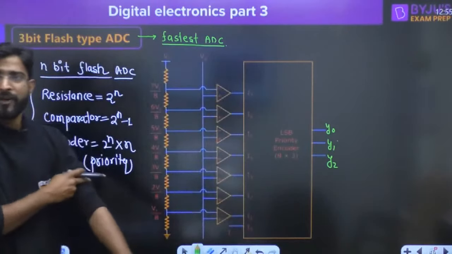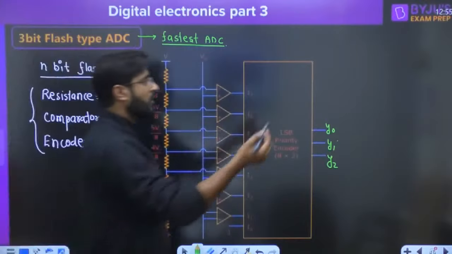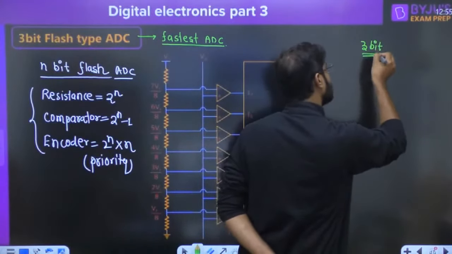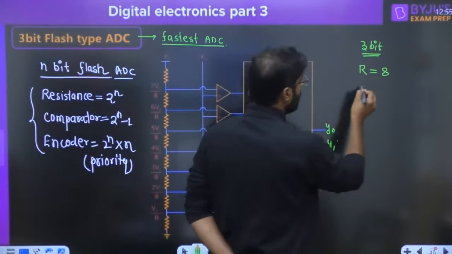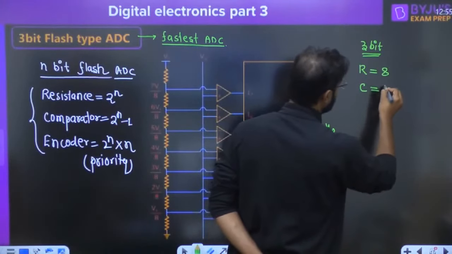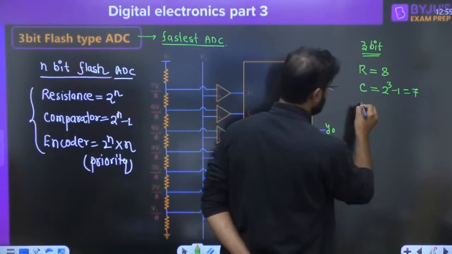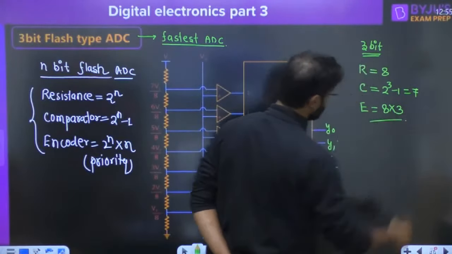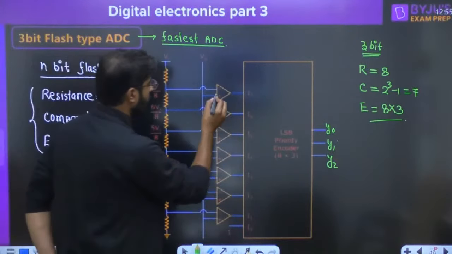How they work, everyone try to understand. Suppose we are designing a 3-bit flash type ADC. How many resistances are required? 8, 2 raised to power 3. How many comparators do we require? 2 raised to power 3 minus 1, that is 7 comparators. Which encoder is required? An 8 cross 3 priority encoder is required. That's what you have to remember. Now how this is going to work, everyone try to understand.